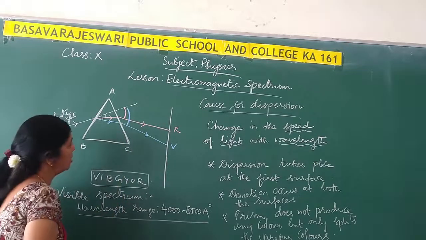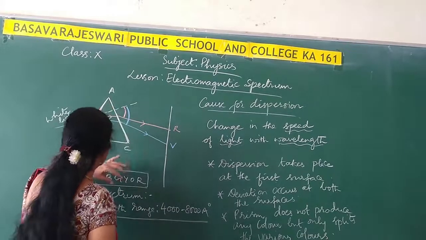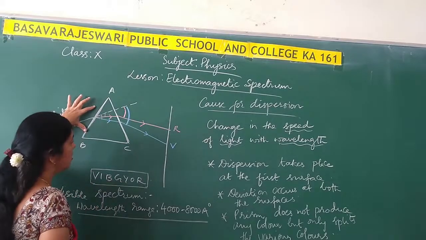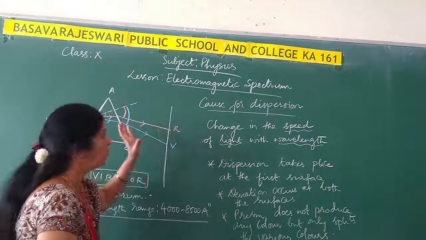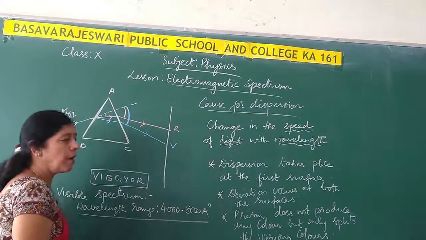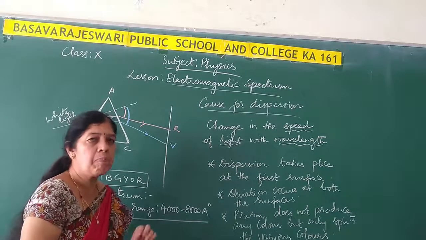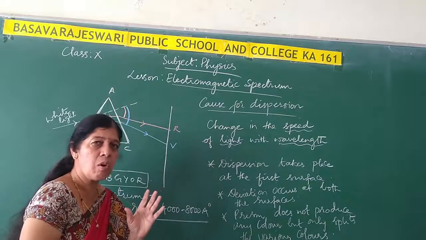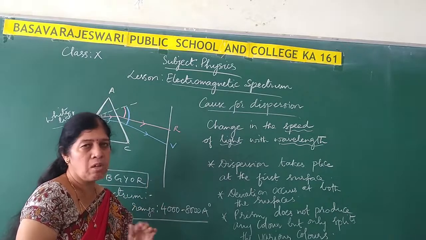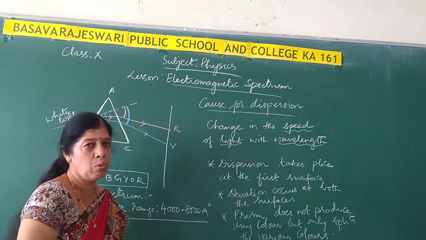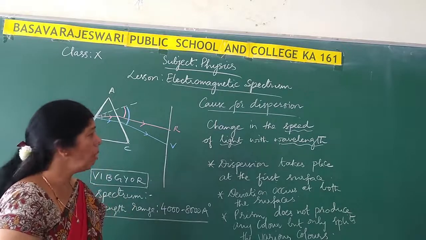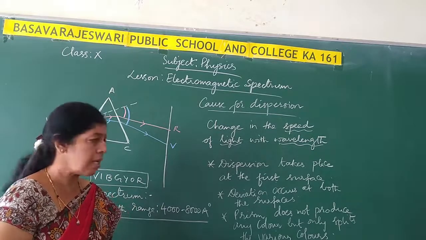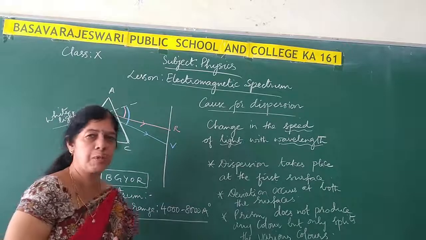So, further deviation takes place at the second refracting surface. Remember, dispersion takes place at the first refracting surface, whereas deviation takes place at both the refracting surfaces. You should also remember that any prism can just split the constituent colors but does not produce any color of its own. Understood? So this is about deviation of light through a triangular glass prism and the phenomenon of dispersion of light.